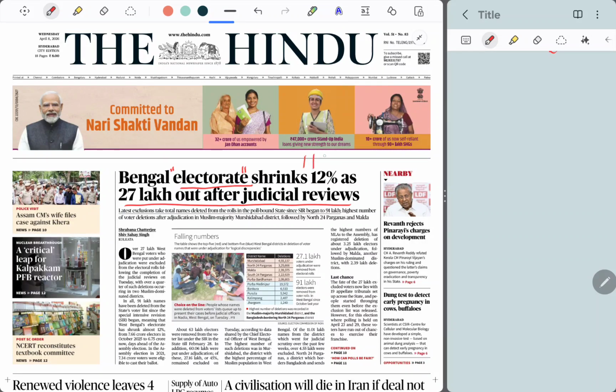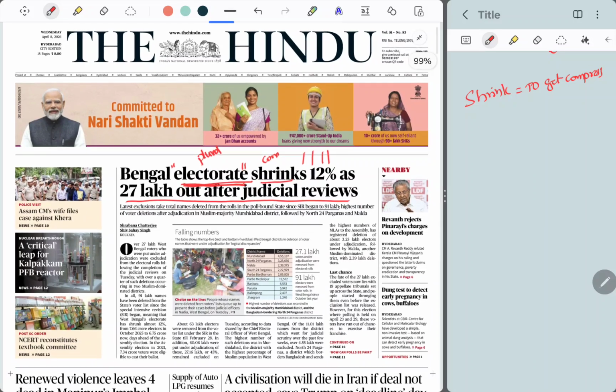That sheet we have, that is also called the electorate sheet. This itself is a plural word. So Bengal electorate shrinks means the number of people who are eligible to vote has shrunk, means compressed. Shrink means to get compressed. We say a cloth shrinks. When you buy a new cloth, you will say the cloth gets shrunk, means compressed. Here electorate shrink means the number of voters has reduced in size.